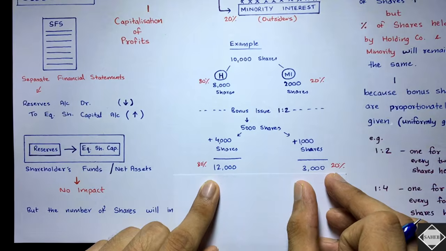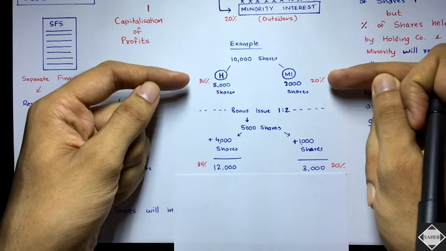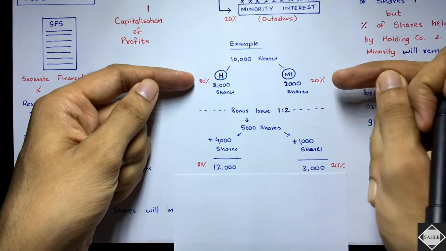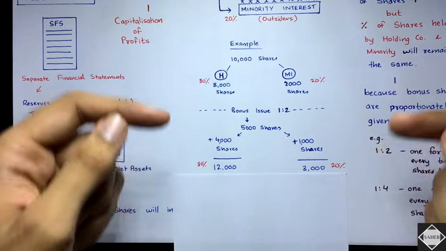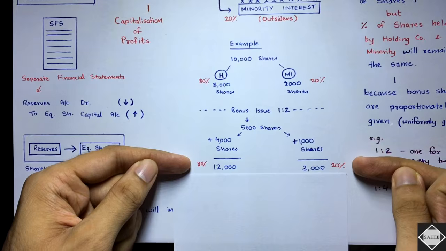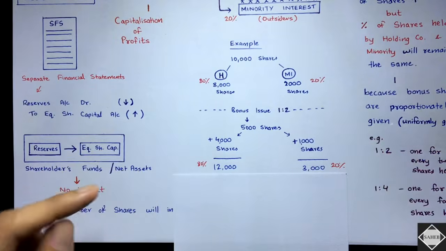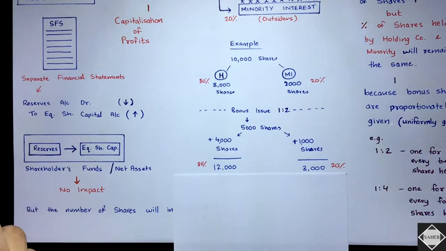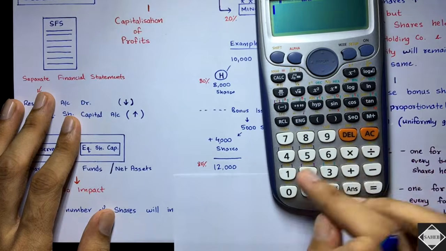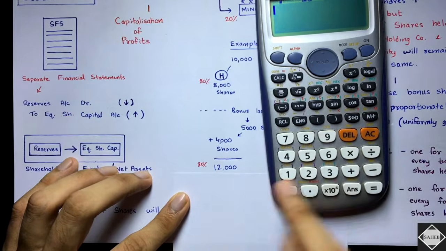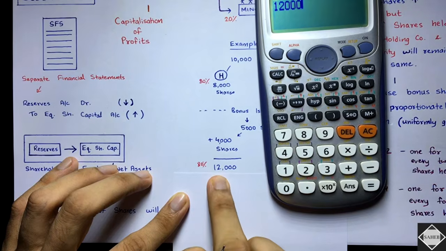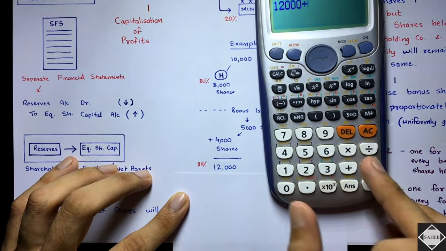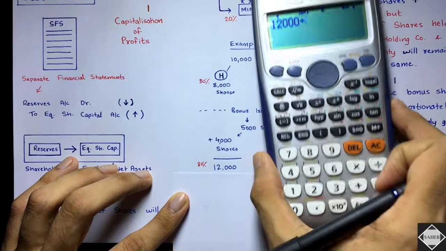Previously the holding stake was 80% and minority interest 20%. Now also it is 80% and 20%. Shall we calculate and see this? How do you calculate the stake? It's simple. You take the number of shares the holding has, that is 12,000, and divide that by the total number of shares in the subsidiary company.